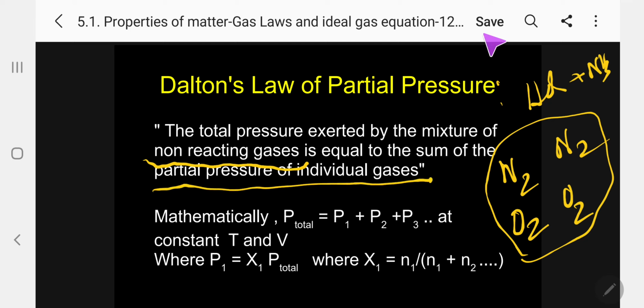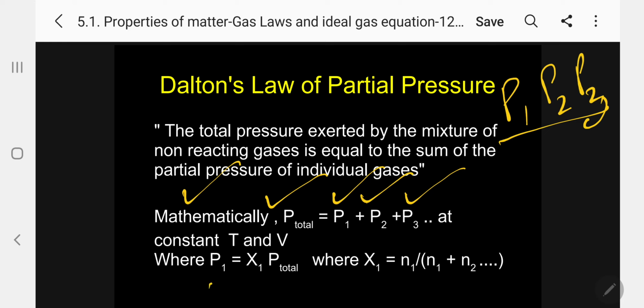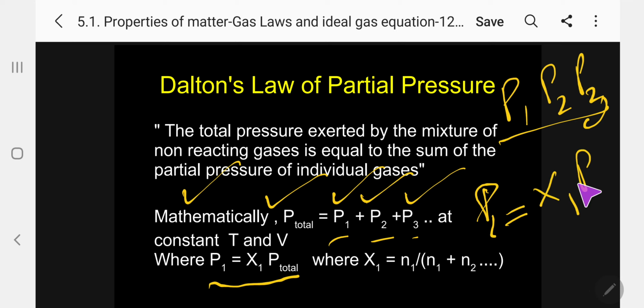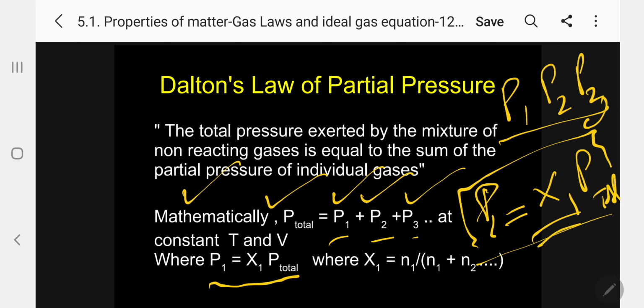Now, what is P1? This is the partial pressure. Because total pressure, this is the partial pressure of 1, partial pressure of 2, partial pressure of 3, so the sum of the partial pressures is equal to nothing but the total. So if you want to calculate P1, P1 = X1 × P total, where P total is the total pressure. What is X1? Mole fraction of gas 1.